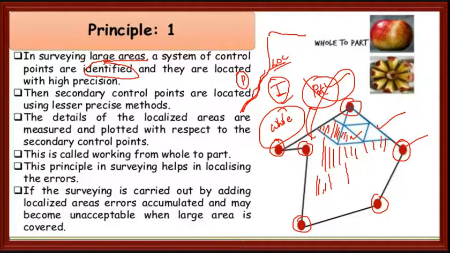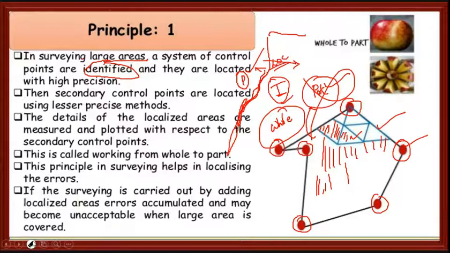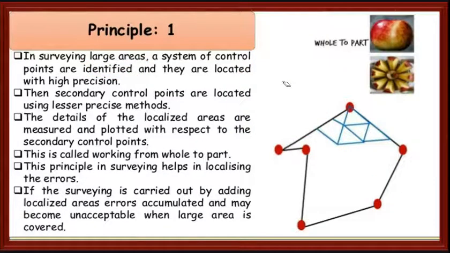If I make it with lesser accuracy, Pakistan will say that you have come inside our area. Suppose Pakistan makes a survey with lesser accuracy and comes inside India, then India will say that your line is under Indian territory. So these boundary lines should be marked with high accuracy. After that, inside, the states are divided, and you can divide them with lesser accuracy.